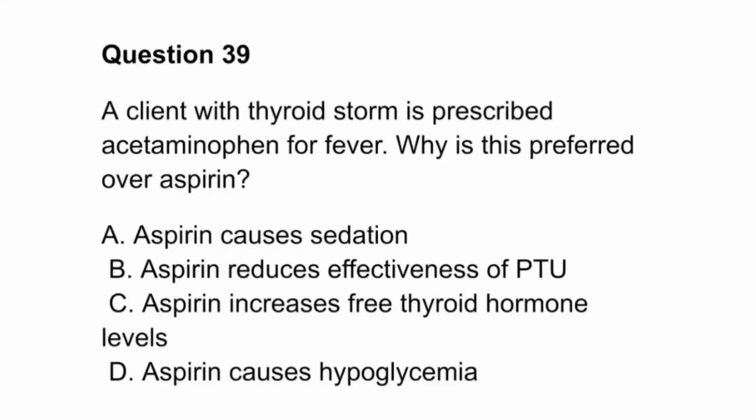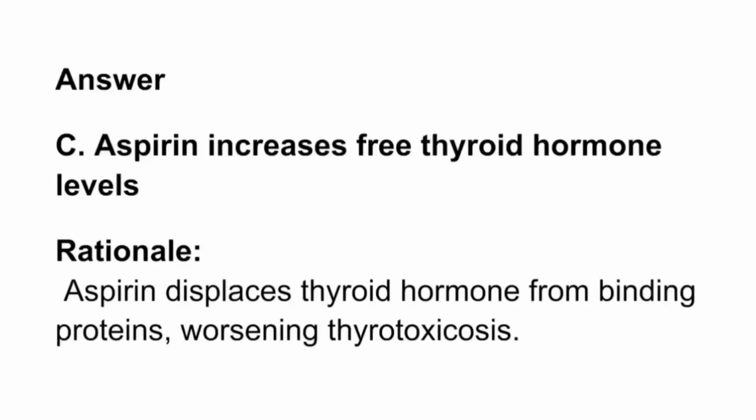Question 39. A client with thyroid storm is prescribed acetaminophen for fever. Why is this preferred over aspirin? A. Aspirin causes sedation. B. Aspirin reduces effectiveness of PTU. C. Aspirin increases free thyroid hormone levels. D. Aspirin causes hypoglycemia. Answer. C. Aspirin increases free thyroid hormone levels. Rationale. Aspirin displaces thyroid hormone from binding proteins, worsening thyrotoxicosis.